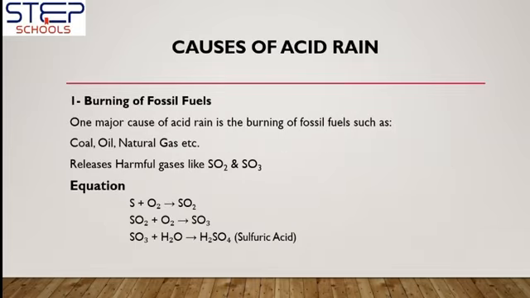What are the different causes of acid rain? First cause is burning of fossil fuels. In the era we are living in, we are using different fossil fuels like coal, oil, and natural gas. When these fossil fuels are burnt, they release harmful gases like sulfur dioxide and sulfur trioxide.